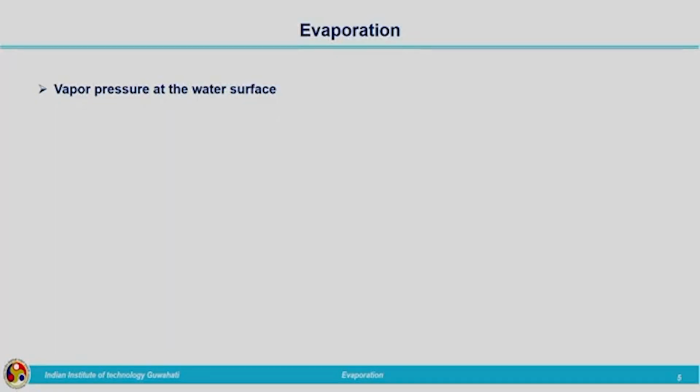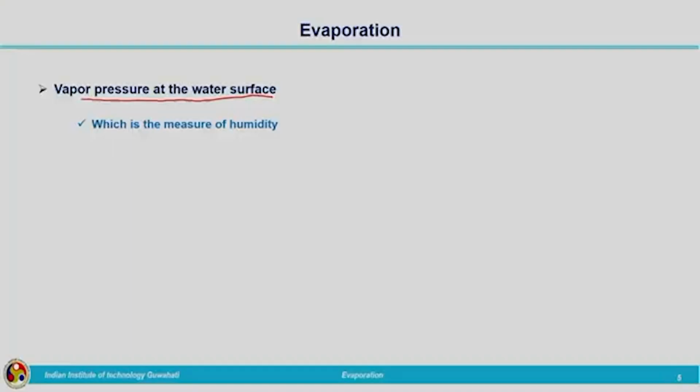Next is vapor pressure, the vapor pressure at the water surface. Actually, vapor pressure is a measure of humidity. When we are telling that it is very humid, that is, more and more water vapor is present in the air, then we will be telling the weather is very humid. So, water vapor is getting added to the atmosphere. So, the amount of the pressure exerted by the water vapor is the vapor pressure. Pressure exerted by the vapor present in the moisture is the vapor pressure.